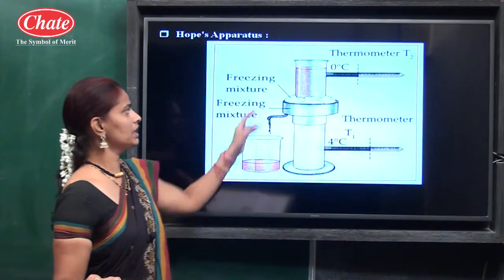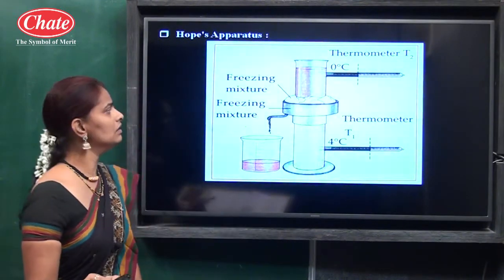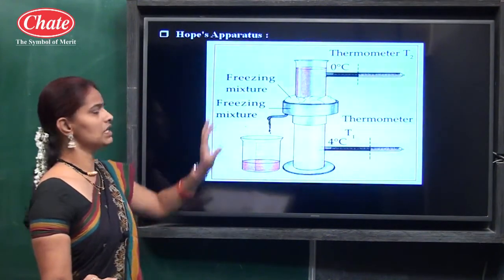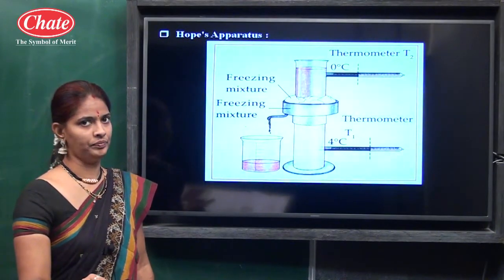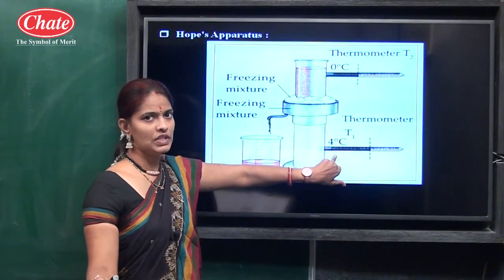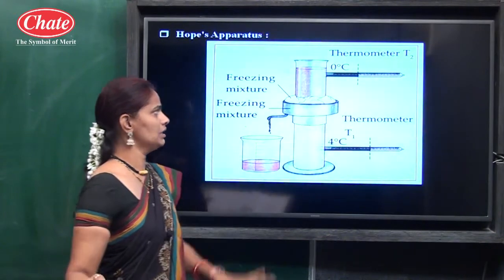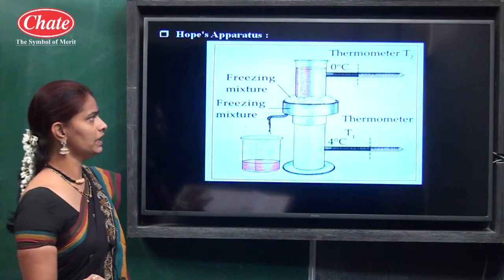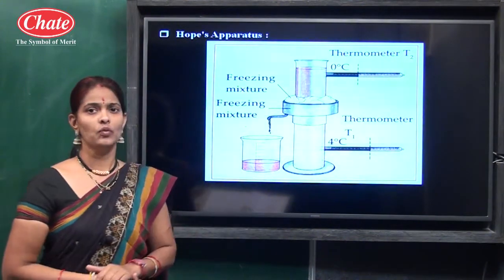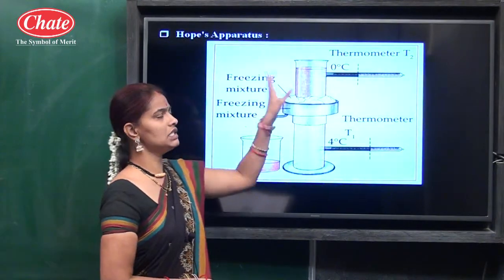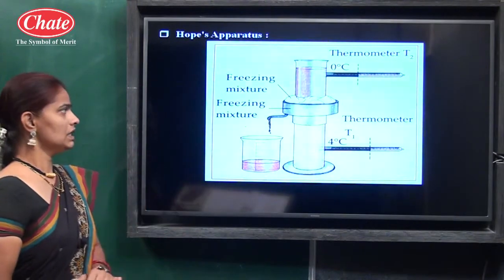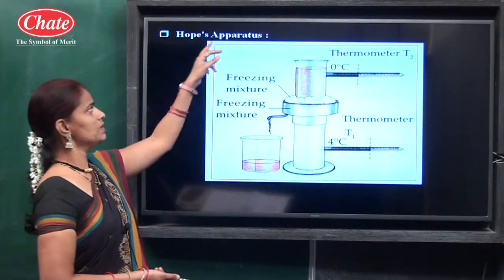See here, there is a metallic cylinder, and at the middle part of the cylinder there is a flat bowl, and that bowl contains a freezing mixture of ice and salt. There are two thermometers placed at both ends of the cylinder, at the upper and lower regions, T1 and T2. This cylinder is filled with water, and the temperature of that water is 10 degrees Celsius. Now this is the structure of this apparatus.